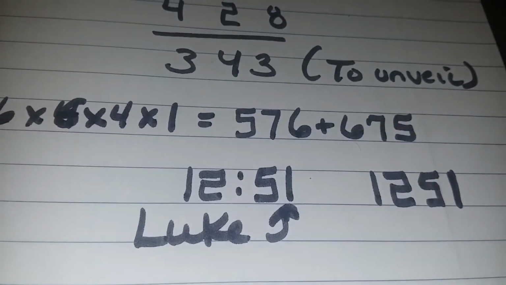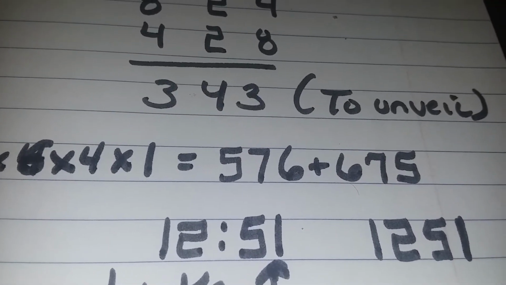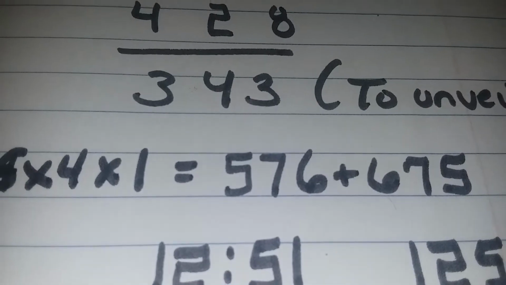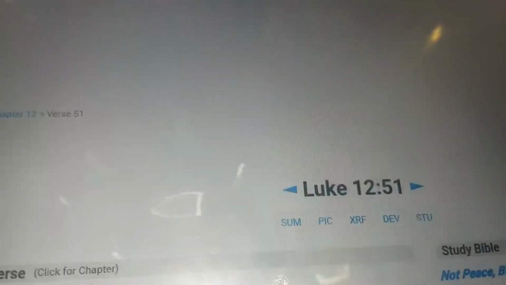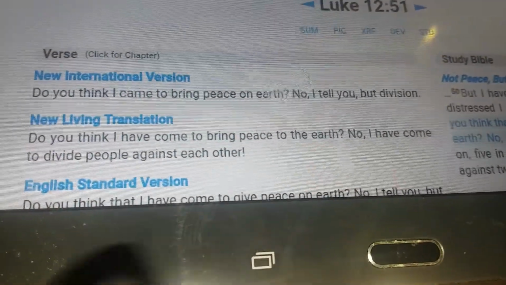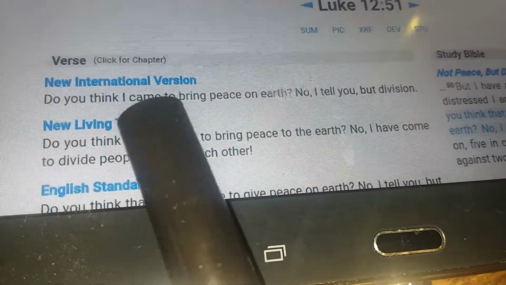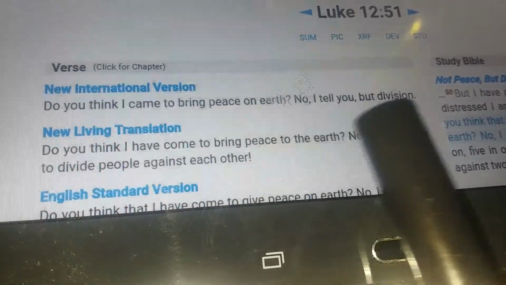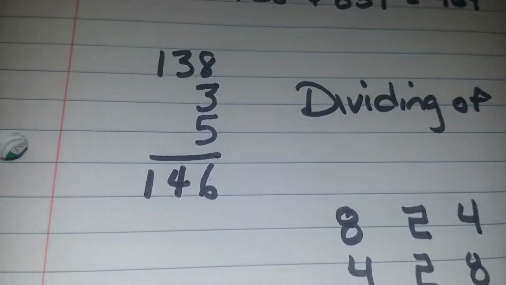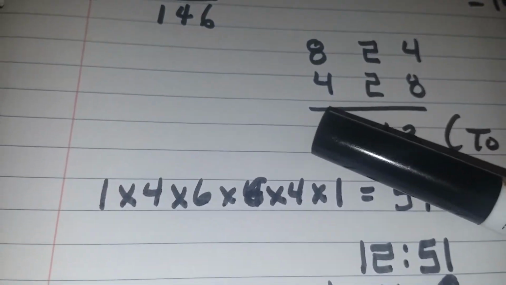And it has to do with division, because if you look up Luke 12:51, I've shown this before. It says here, do you think I came to bring peace on earth? No, I tell you, but division. So it has to do with division. I thought that was interesting that it leads to 1251.